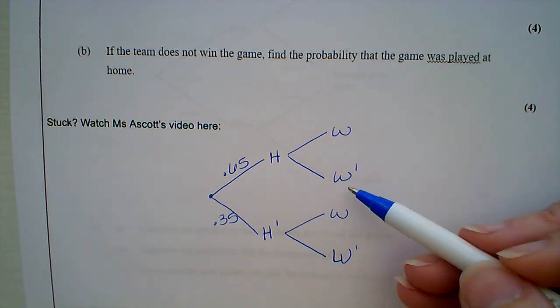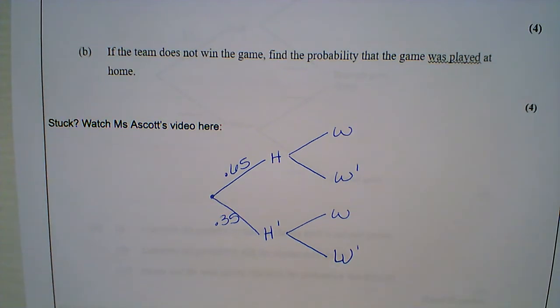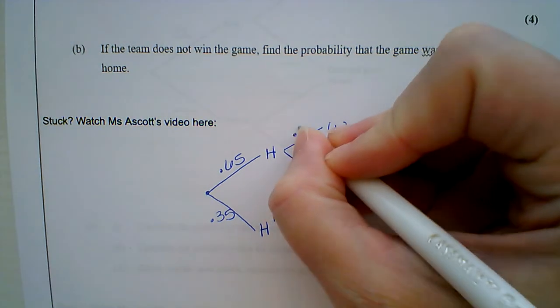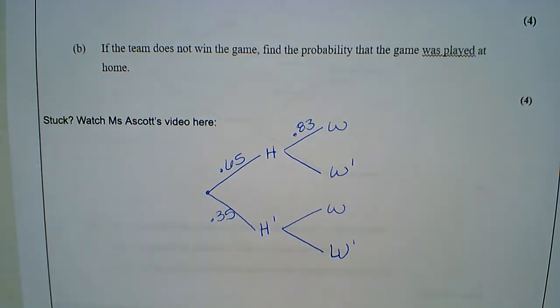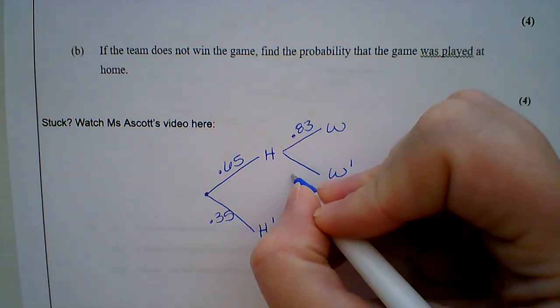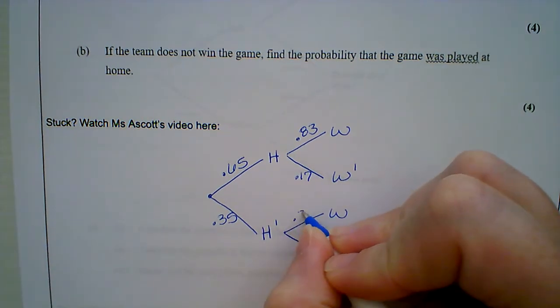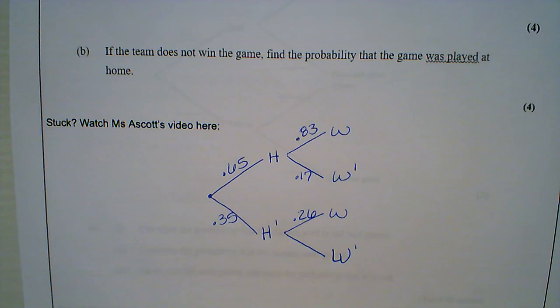So win and not win. When they play at home, they win 83% of their games, which means the percentage of their games they do not win is 0.17. When they play away from home, they win 26% of their games.